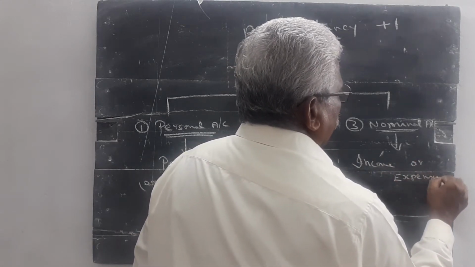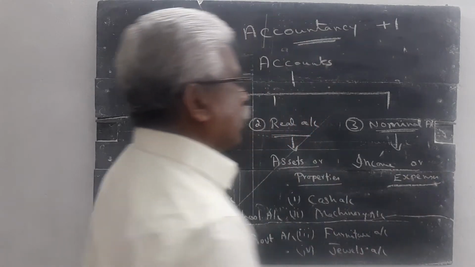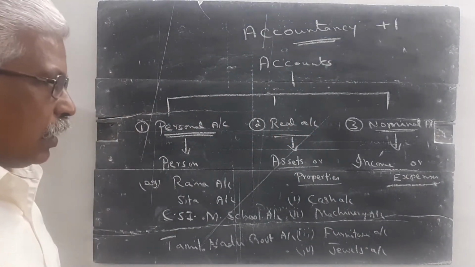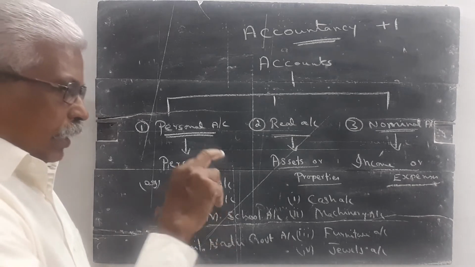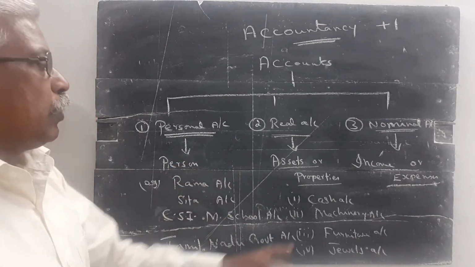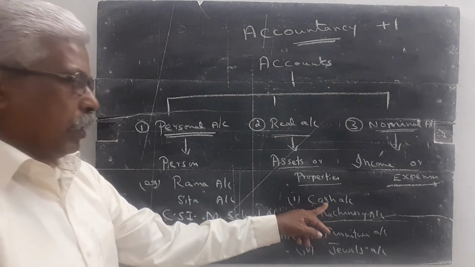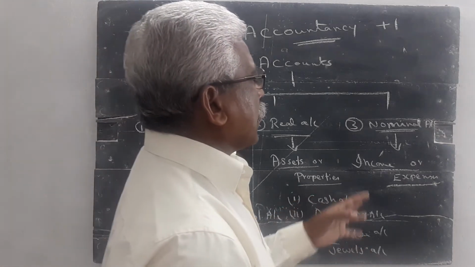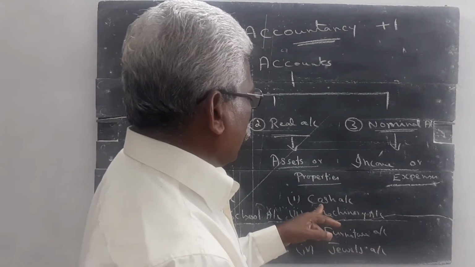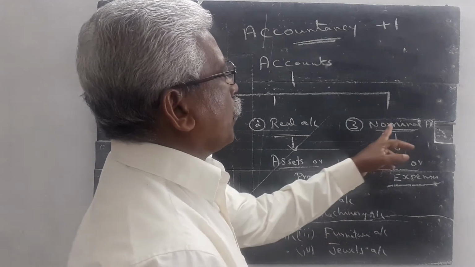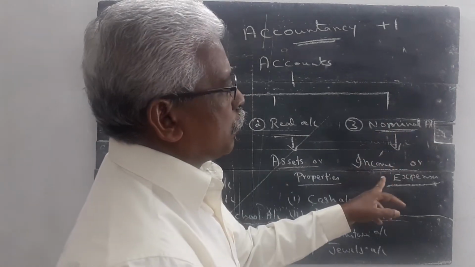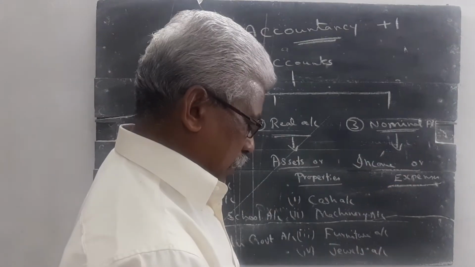The account which explains about income or expenses is called a nominal account. Income or expenses are valued in the form of cash. So, nominal account is an account which explains about income or expenses.